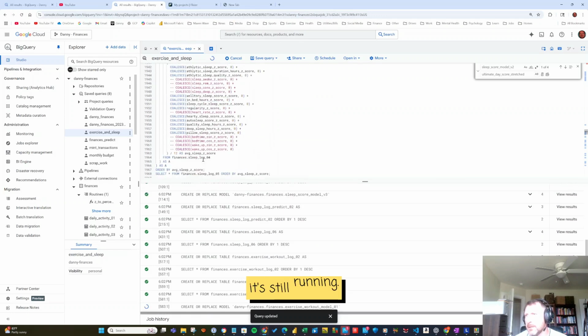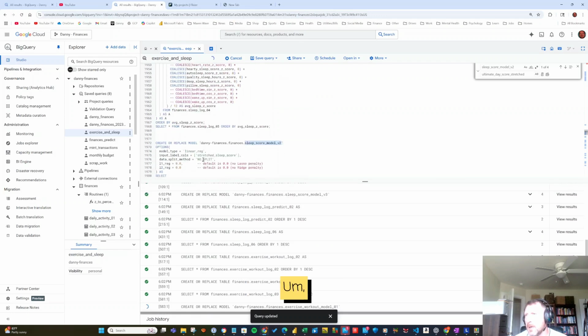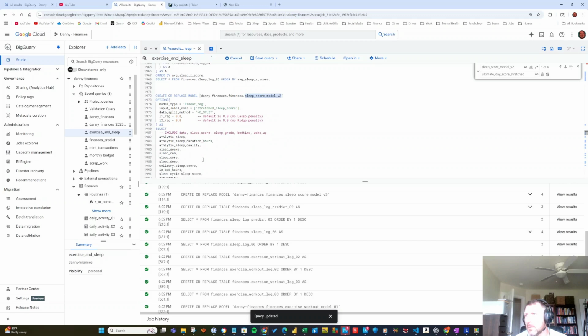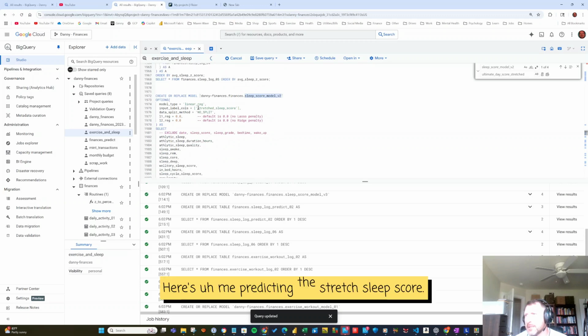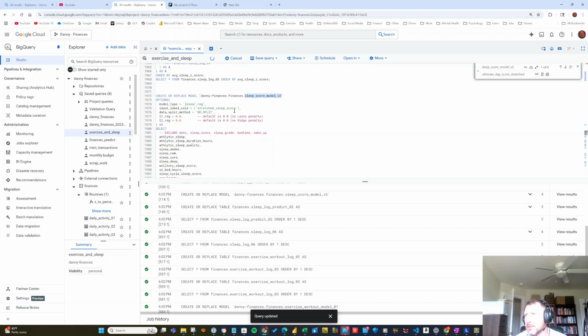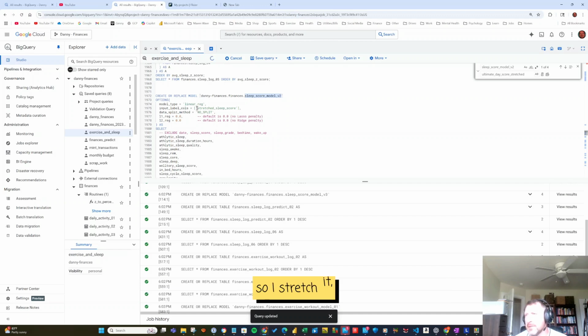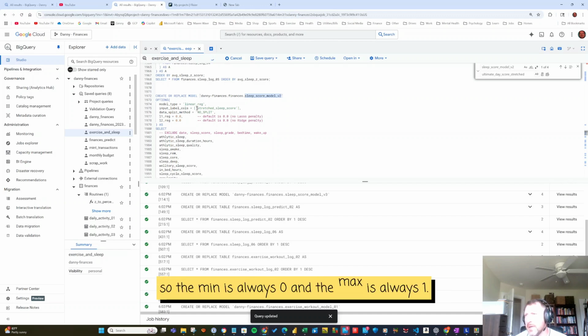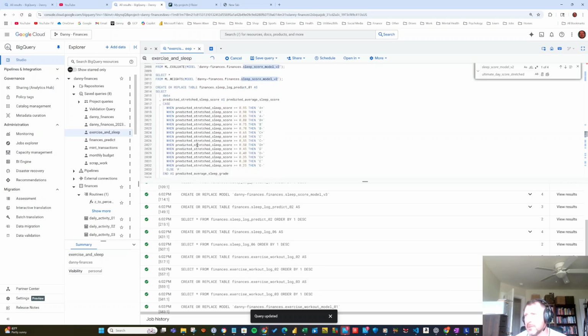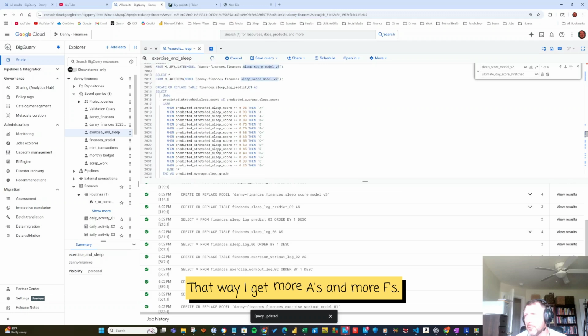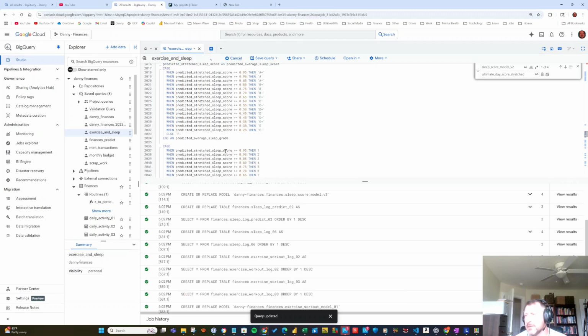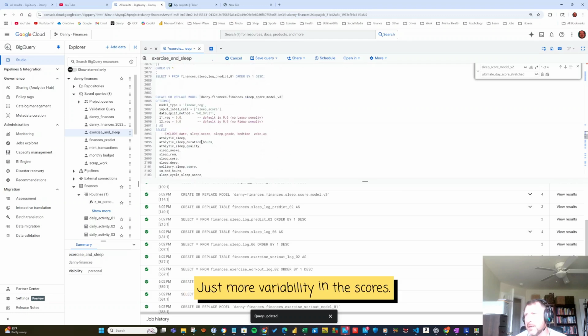All right, it's still running. Here's me predicting the stretch sleep score. Stretch means, when you take an average, it's hard to get a value close to 1 or a value close to 0. So I stretch it, so the min is always 0 and the max is always 1. I think that's the best way for my approach. That way I get more A's and more F's, just more variability in the scores.